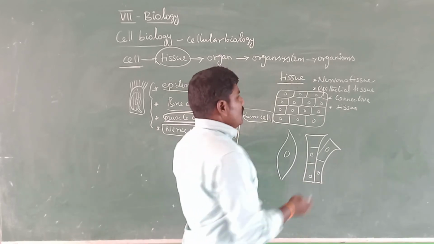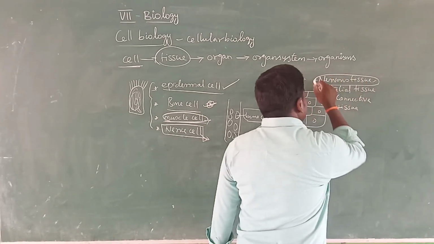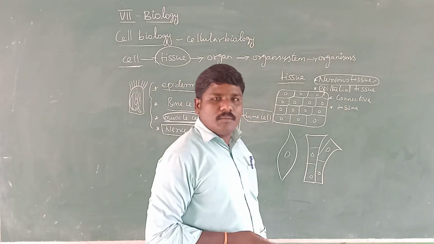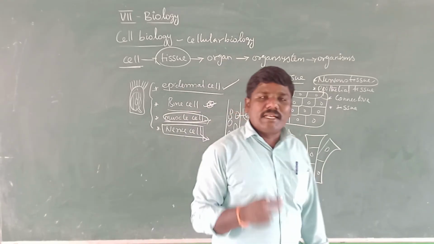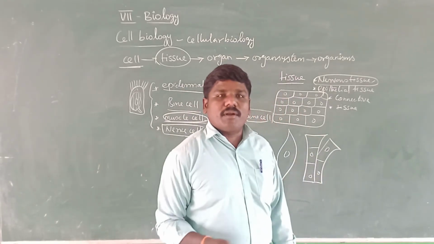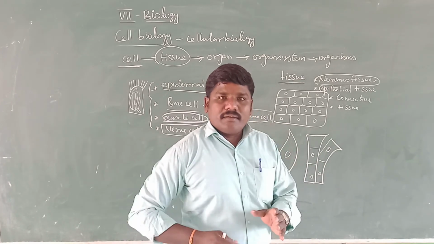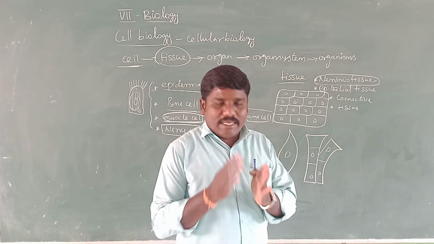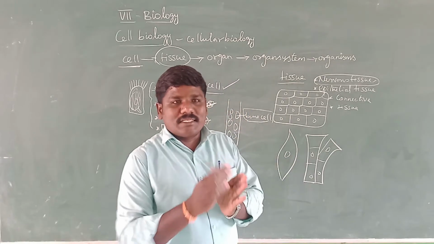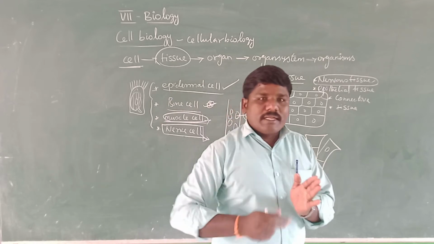Okay, so nervous tissue is mostly for transmission of impulses. Epithelial tissue: each and every organ is made of epithelial tissue, so that is the basic fundamental tissue from which organs may be formed.